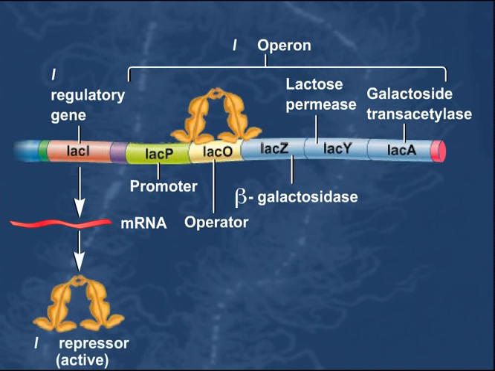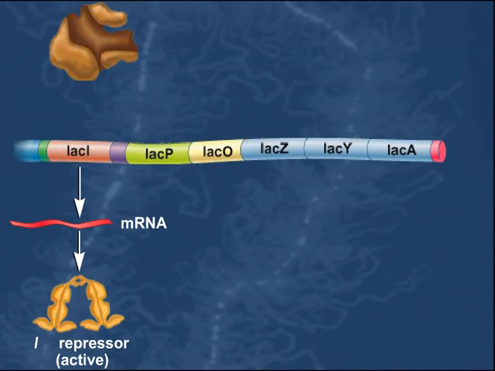When the lac repressor is bound to the lac operator site, RNA polymerase is prohibited from recognizing the lac promoter, and the LacZ, LacY, and LacA genes are not transcribed. When lactose enters the cell, a small amount of it is converted to allolactose via beta-galactosidase. Allolactose binds to the lac repressor.